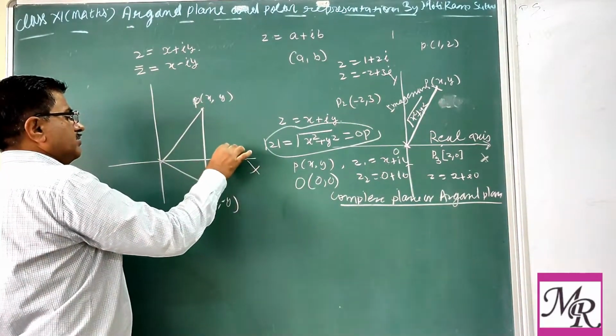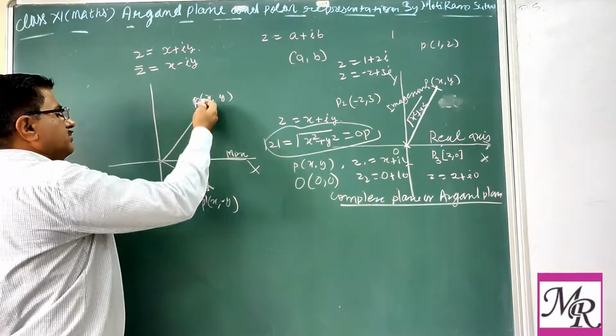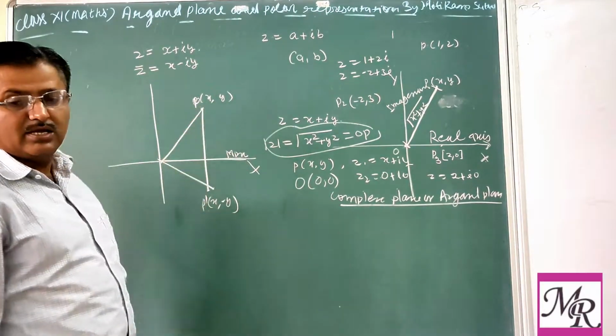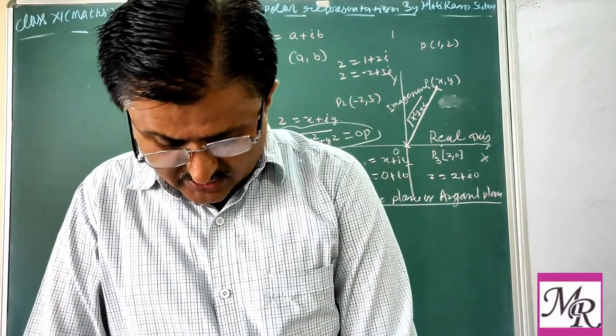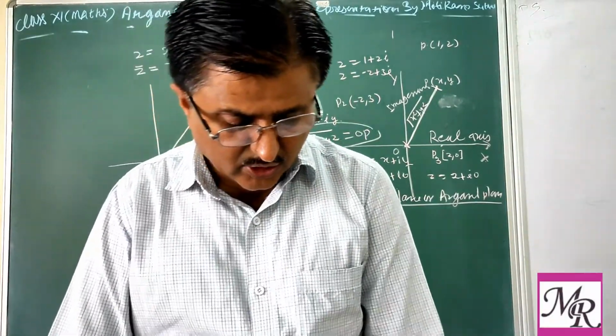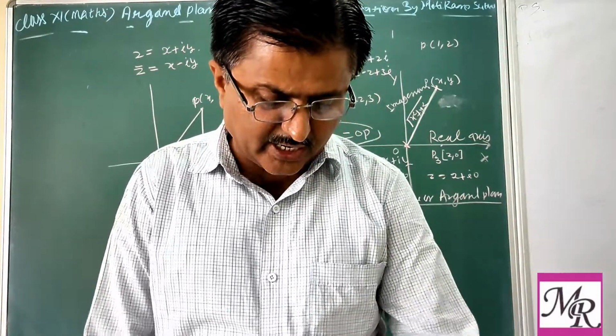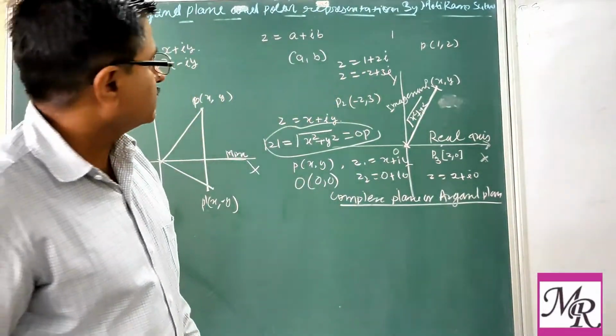If you consider the X-axis as a mirror, then this will be the image of this one, or vice versa. So the conjugate of a complex number is its mirror image. So this is about the Argand plane.